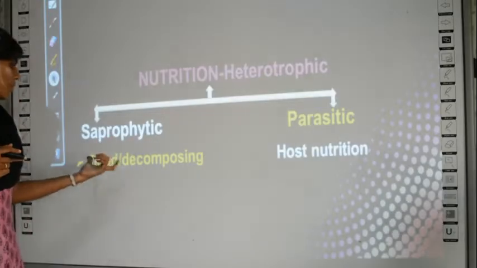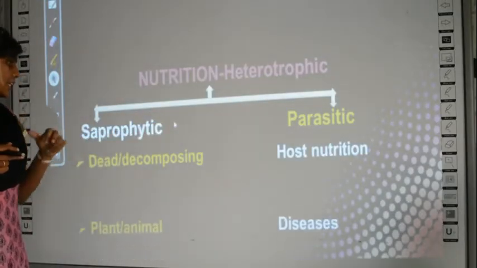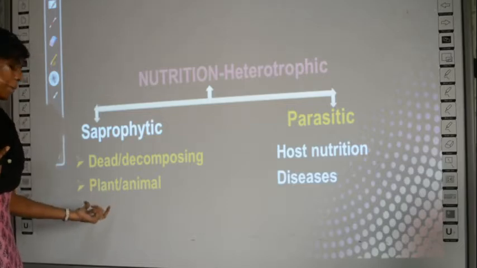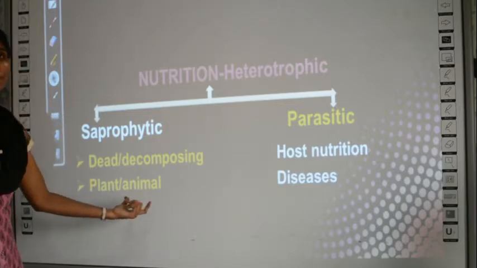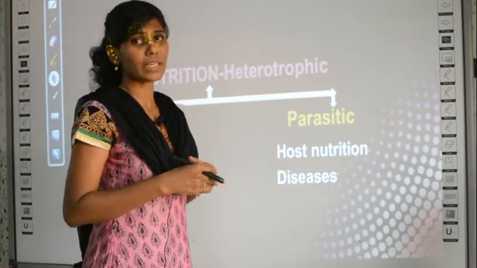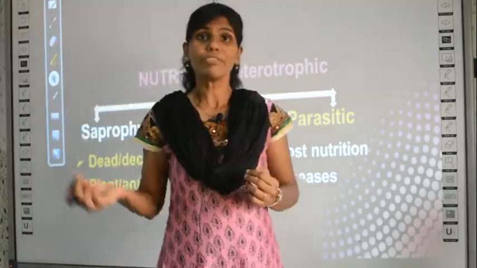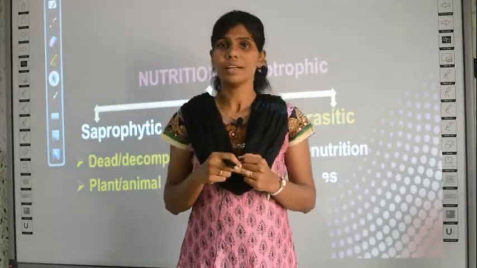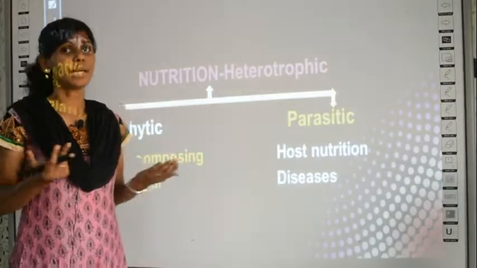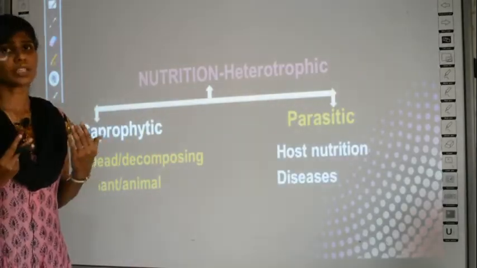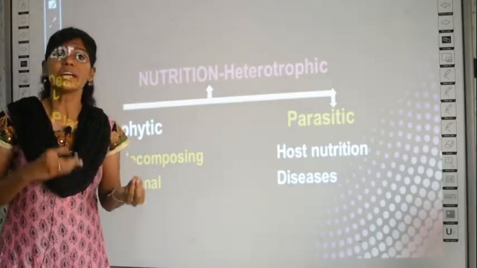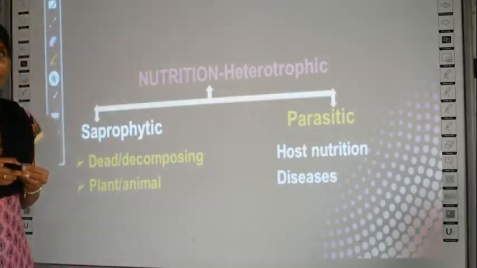Okay, so on which dead and decomposing materials do these fungi live? That dead material can be dead plant remains or dead animal remains. For example, the leaves of plants fall on the ground, no? The fungi will grow on the leaves, that is dead plant material, right? Similarly, when you bury a dead body, in some days or some months, it completely decomposes. Who decomposes it? The bacteria and the fungi decompose it.